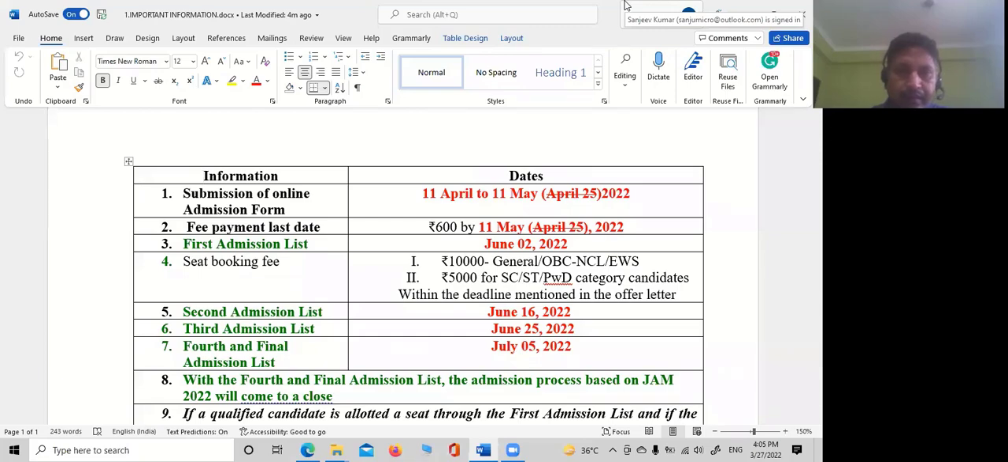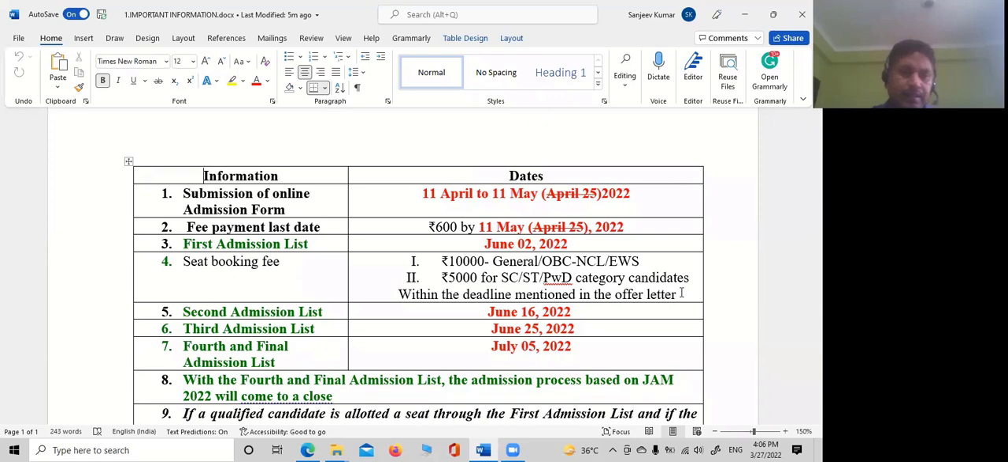Then you can see that the seat booking fee is 10,000 for general and OBC or non-creamy layer students, and also for economically weaker section students. Once you are in the first admission list, you have to pay this amount: 10,000 for general, OBC, NCL or EWS, and 5,000 for SC/ST or PWD category candidates, within the deadline mentioned in the offer letter. You will get an offer letter on the mail ID which you provided while filling up the admission form.